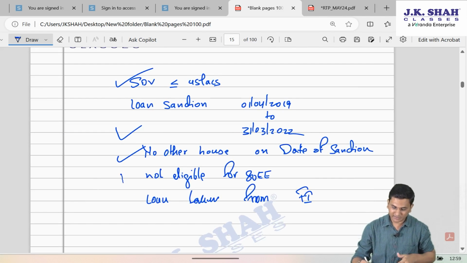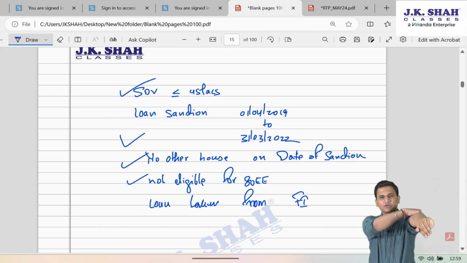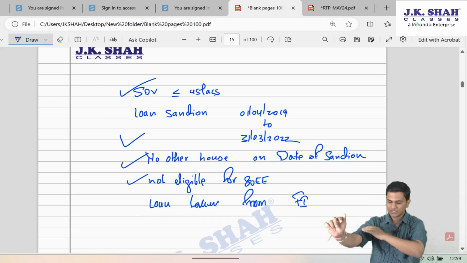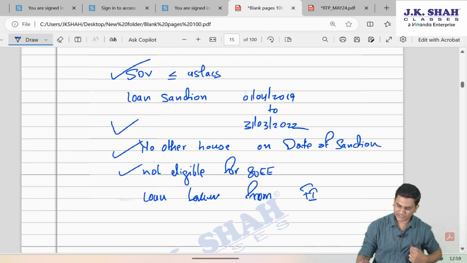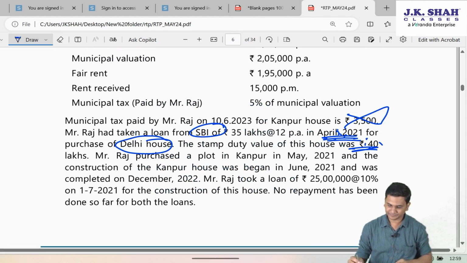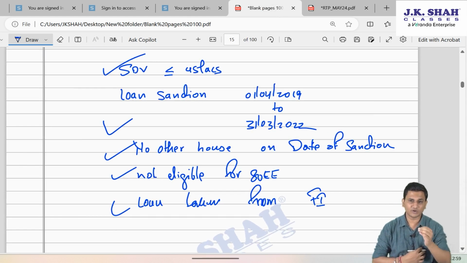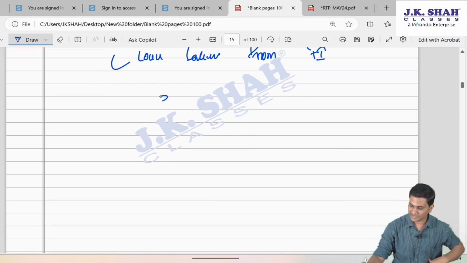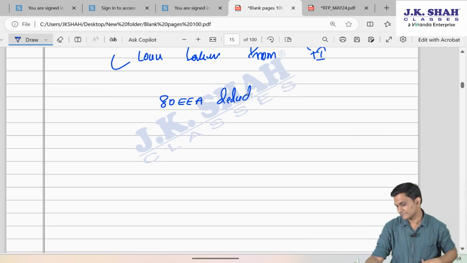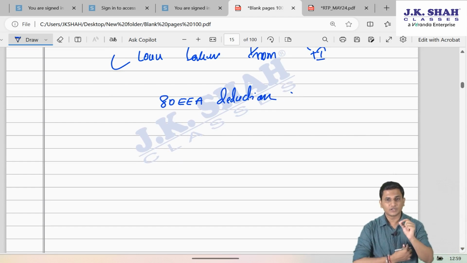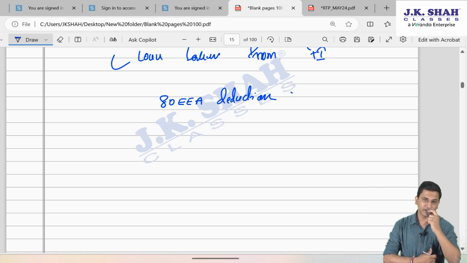Not eligible for 80EE, yes, because in 16-17 he had not purchased any house by taking a loan. Loan taken from any bank or financial institutions, yes sir, SBI. So can I say, since all these conditions are satisfied, what happens? That fellow can claim 80EE deduction for interest on housing loan over and above section 24.